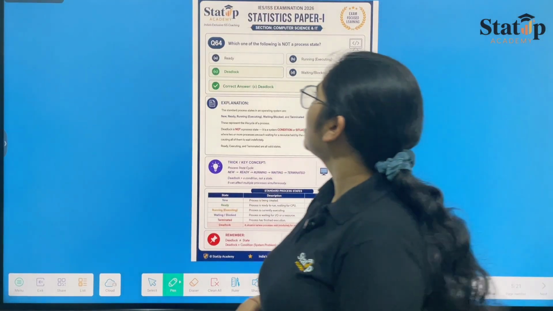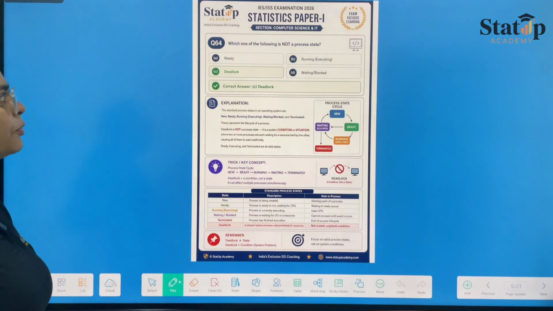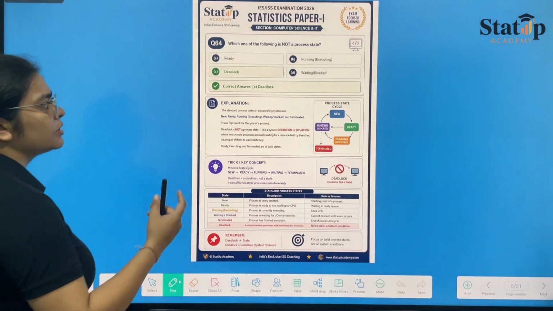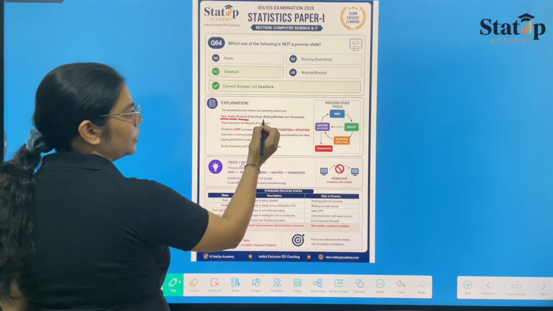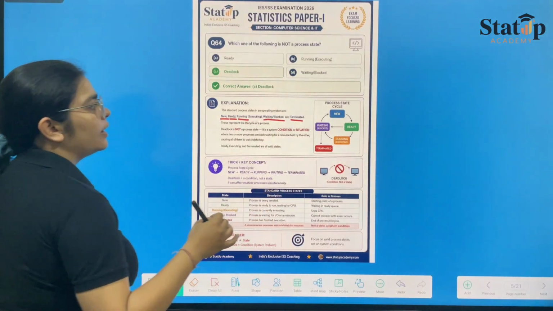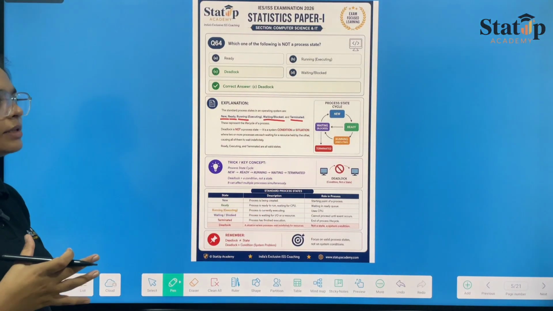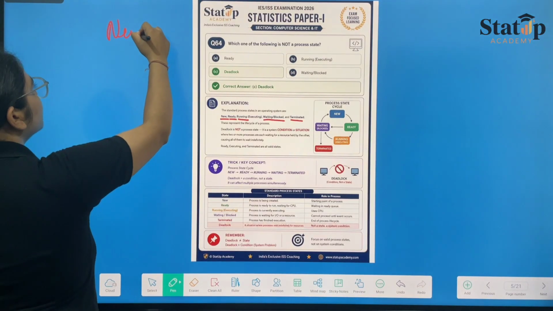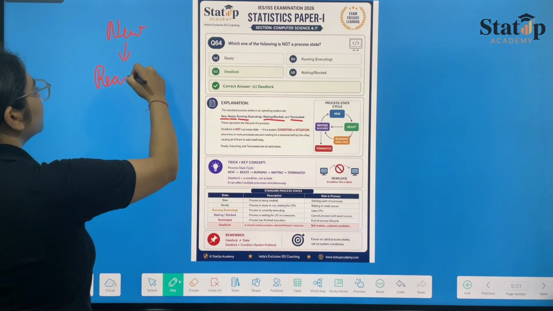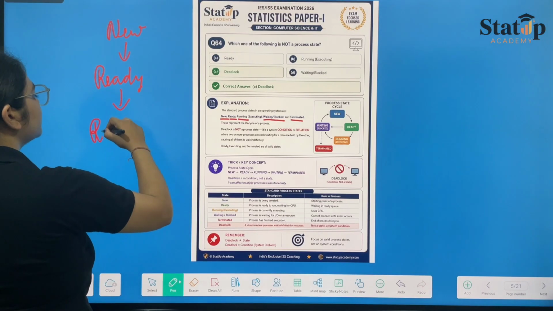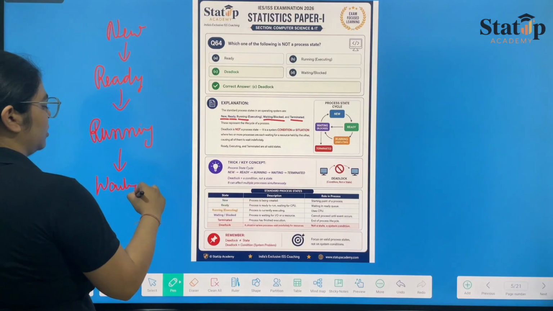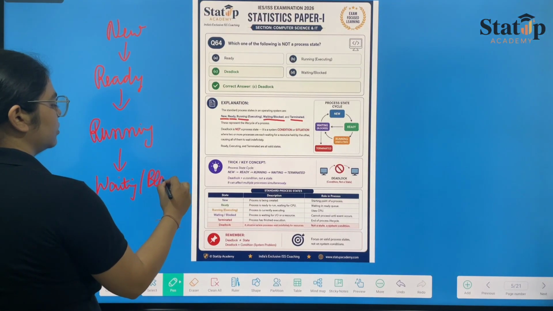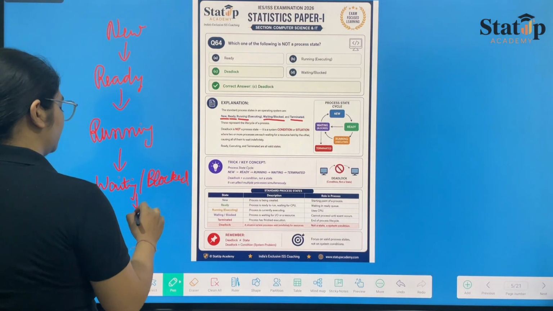Now moving towards which one of the following is not a process state. The process state includes first of all new, then ready, running, running means executing, waiting or blocked, and terminated. There are 5 process states: new, ready, running, waiting or blocked, and terminated.